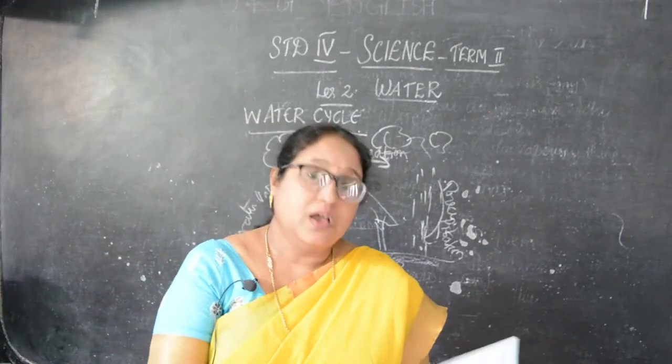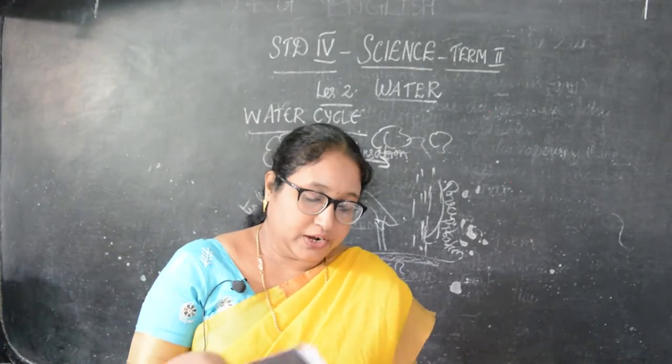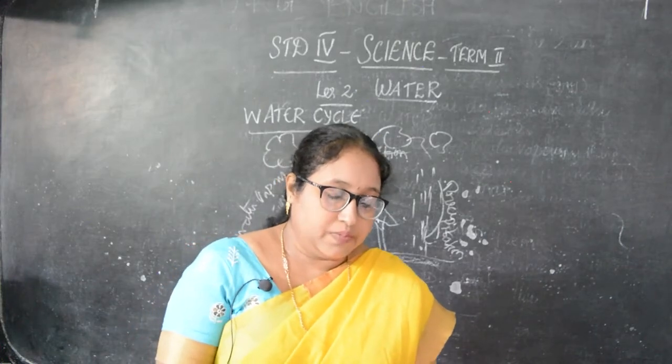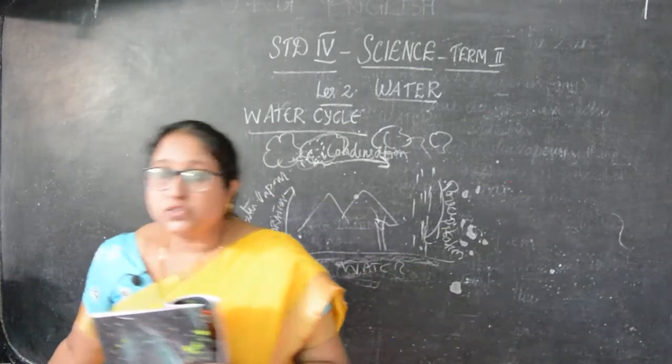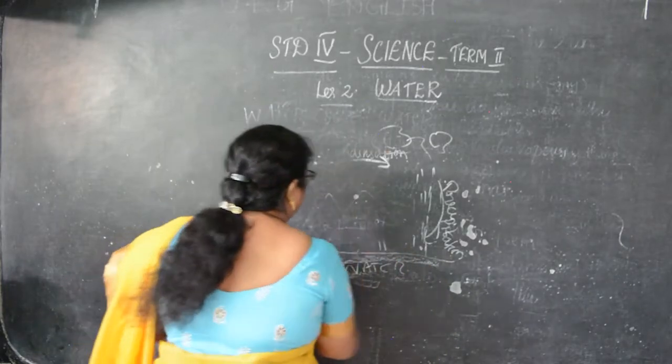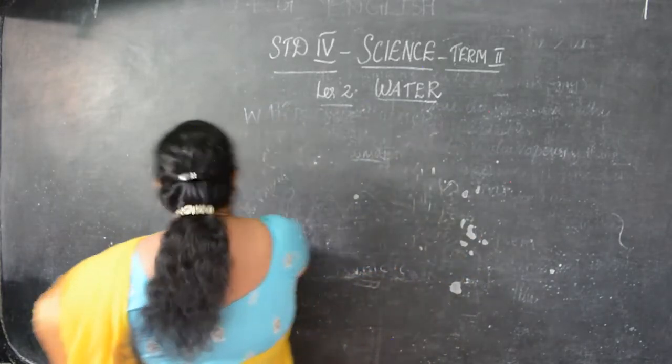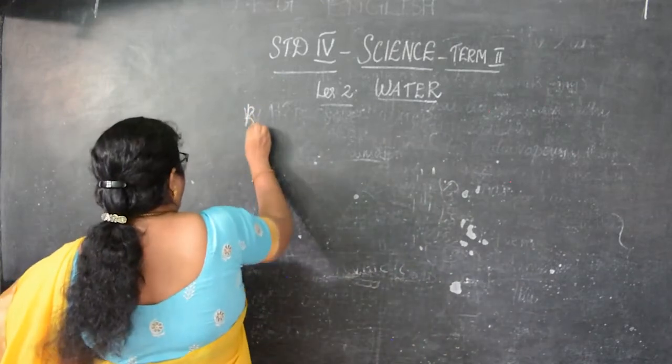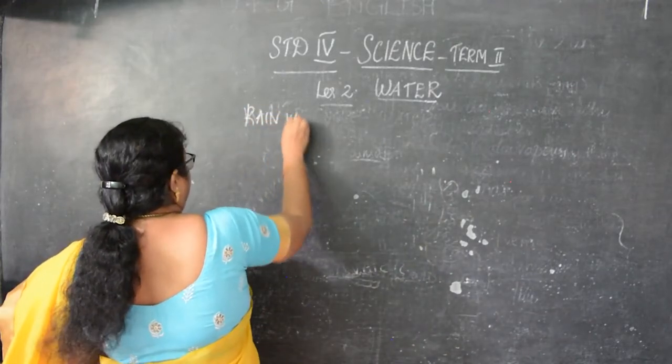Now we'll go to rainwater harvesting. Rainwater harvesting is a process of collecting and storing the rainwater. Okay, I think you have understood this water cycle. Now we'll go to rainwater harvesting.